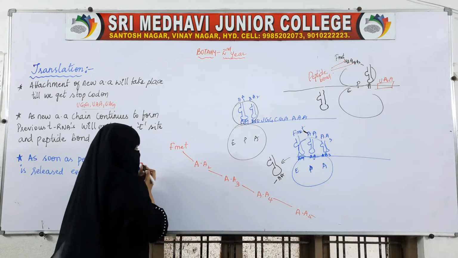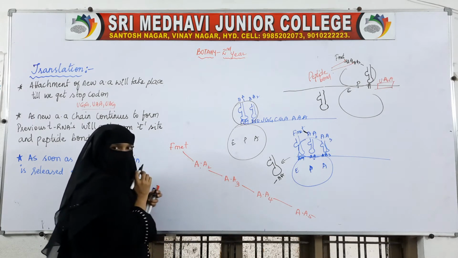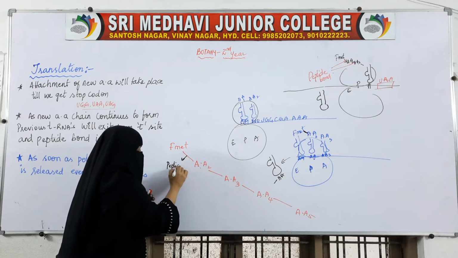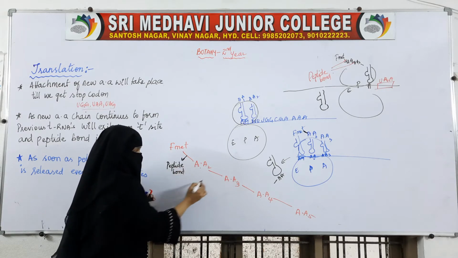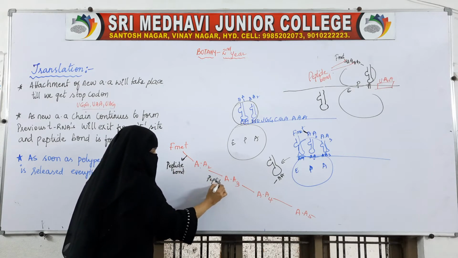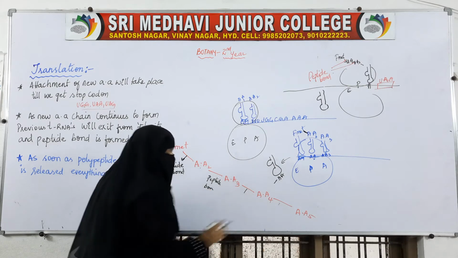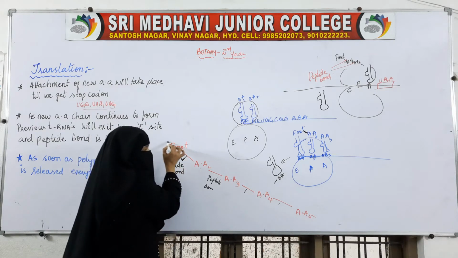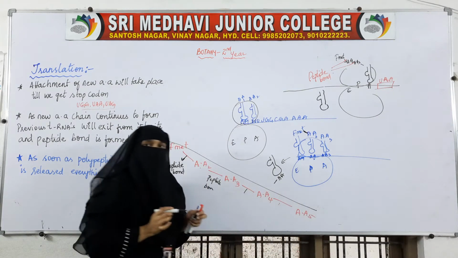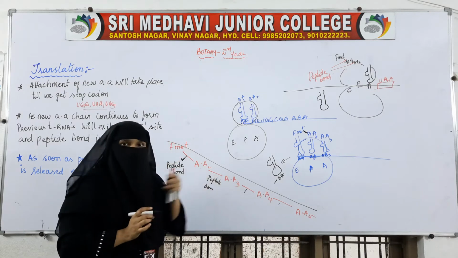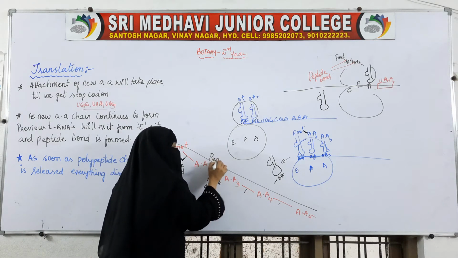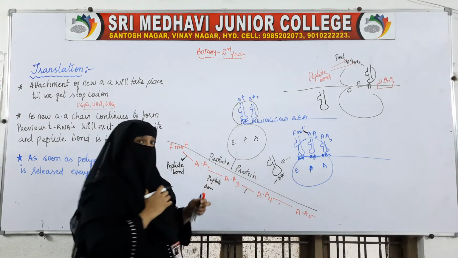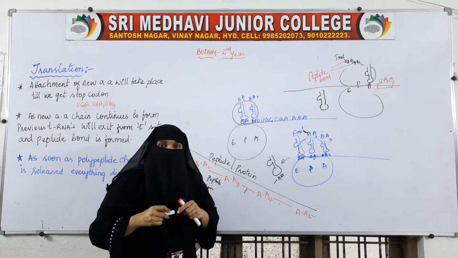So, the first amino acid and second amino acid are joined by this bond. This bond is called a peptide bond. Okay, this is also a peptide bond. So, peptide bonds will be formed, and with the help of these peptide bonds, a long chain of amino acids is formed. This long chain of amino acids is nothing but a peptide or protein. Peptide chain or the protein chain.